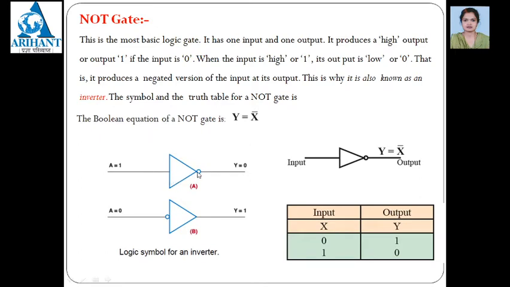You can see here the bubble can be represented at the initial point. If A is equal to 1, the output should be 0, and if the input is 0, the output should be 1. This is all about the NOT gate.